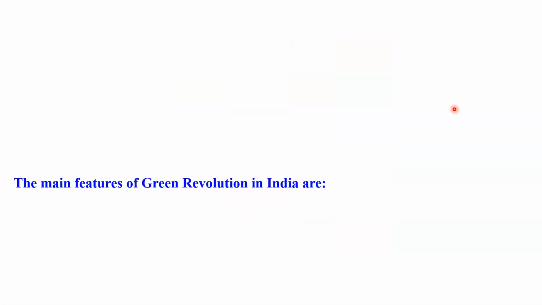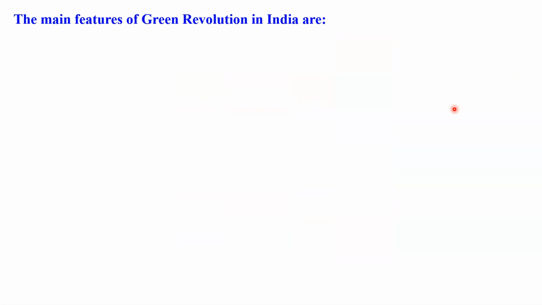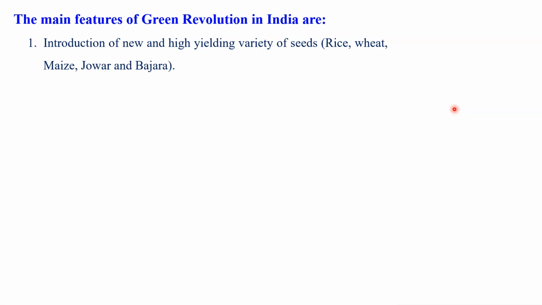So dear students, let us talk about what are the major features of the Green Revolution that we implemented in India. The very first feature of this Green Revolution of India that we implemented in 1965 or onward was the introduction of new and high yielding varieties of seeds.